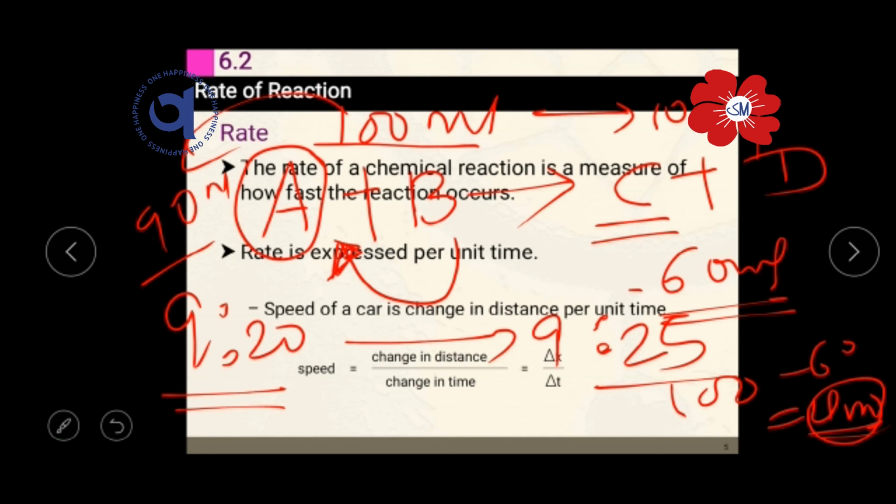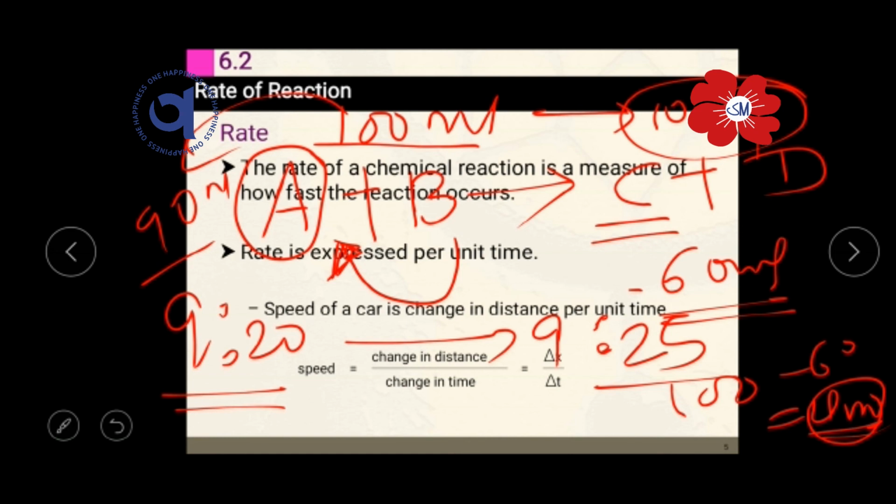Similarly, when all the reactant molecules are converted into the product, your product will be 100 ml after some time, and at that time the reaction will be complete. The amount of reactant which remains unreacted will be 0. So complete transformation of reactant into the product takes place.